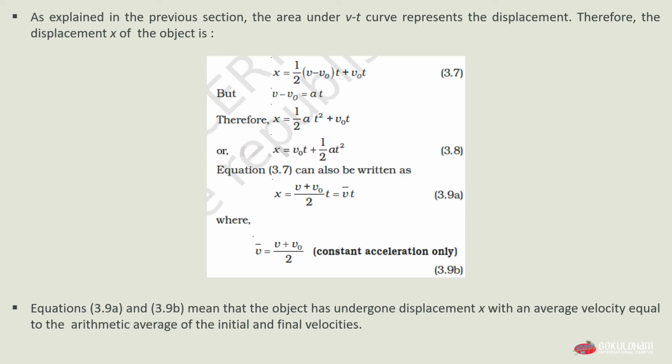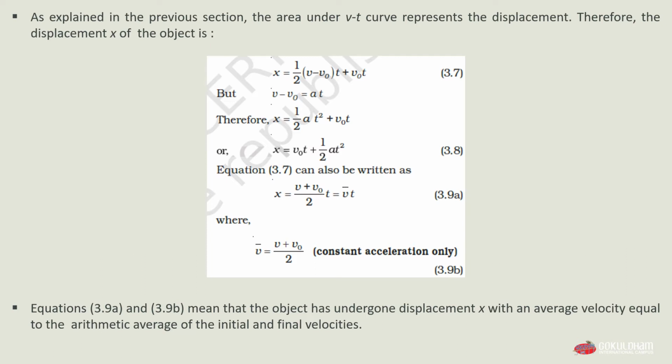Equation 3.7 can also be written as x equals (v plus v0) divided by 2 multiplied by t, which equals v bar t, which is our equation 3.9a, where v bar equals (v plus v0) divided by 2. In equation 3.9a we have taken a variable v bar for (v plus v0) divided by 2, and we get x equals v bar t.